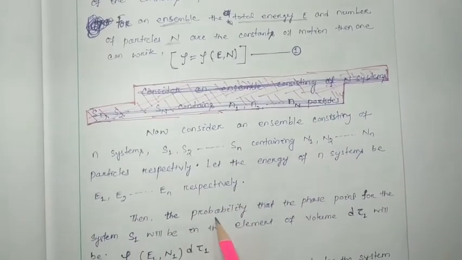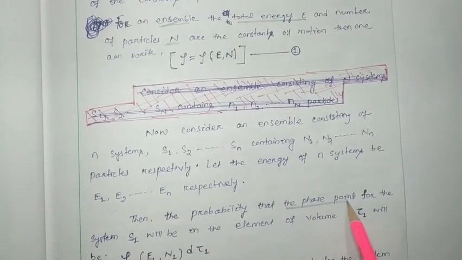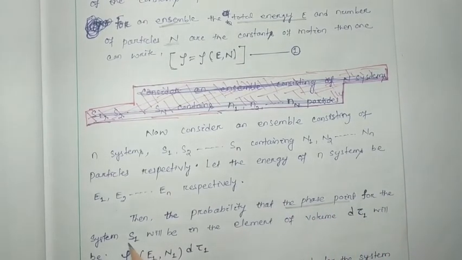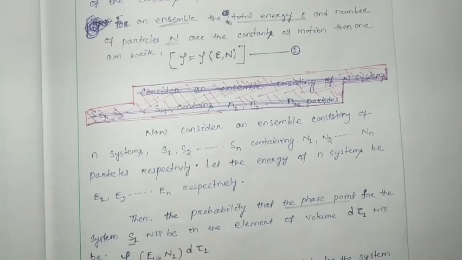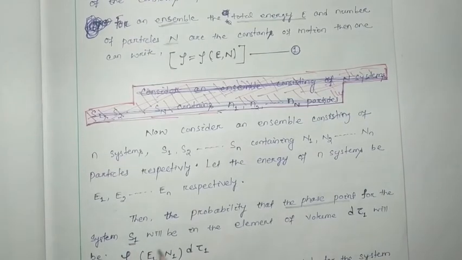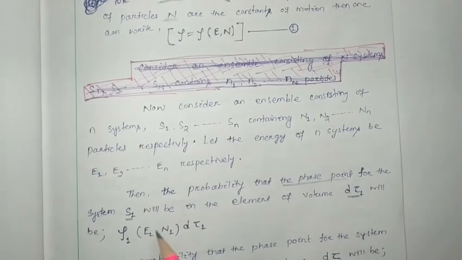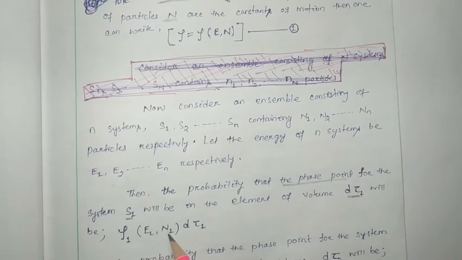Then the probability that the phase point for the system S1 will be in the element of volume d tau 1 will be rho 1, which is a function of E1, N1, into d tau 1.